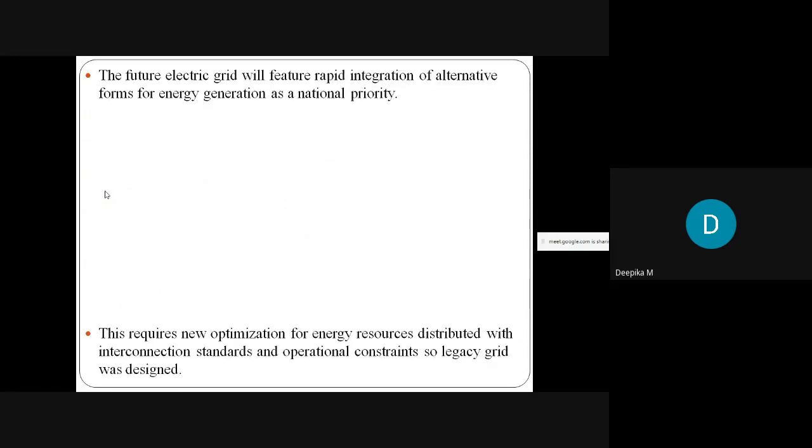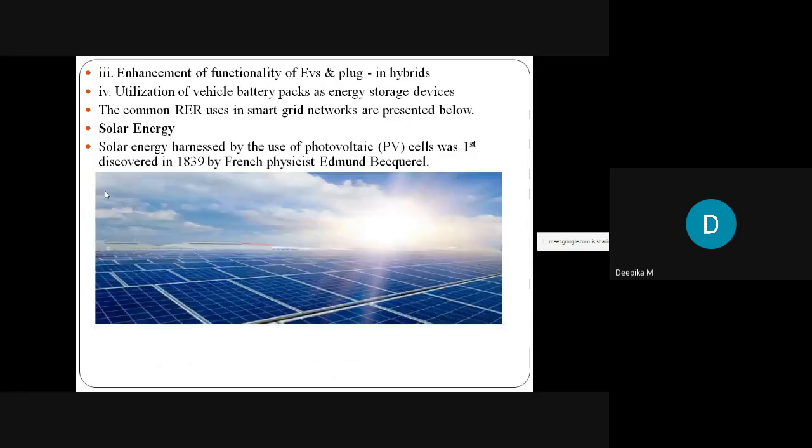Now we'll study them one by one. The first one is solar energy. Solar energy is usually harnessed by the use of photovoltaic cells, and it was first discovered in 1839 by the French physicist Edmond Becquerel. He actually invented the photovoltaic cell, which is able to convert solar energy into electrical energy. So we will be using solar panels, or photovoltaic cells, which can easily convert solar energy, light energy, into electrical energy.